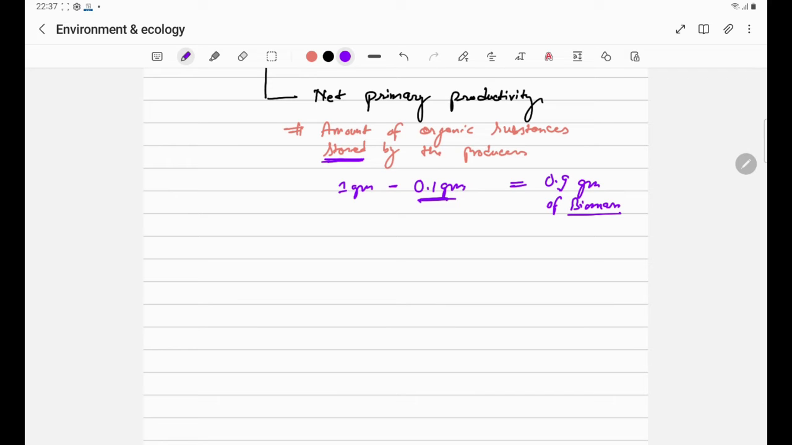The second type of productivity is secondary productivity. The primary productivity is concerned with the autotrophs. The secondary productivity is concerned with the animals which consume autotrophs.